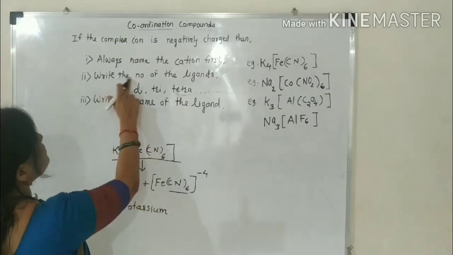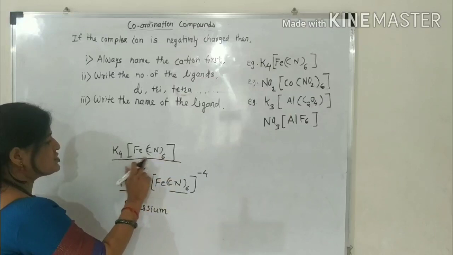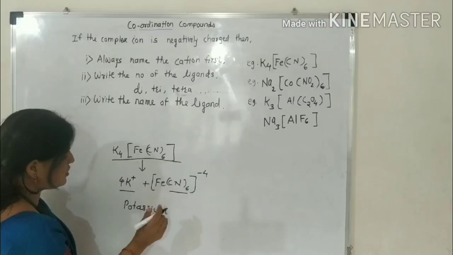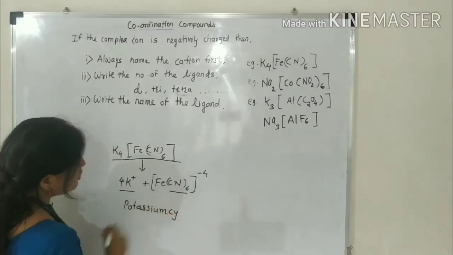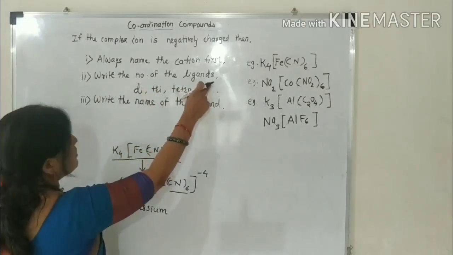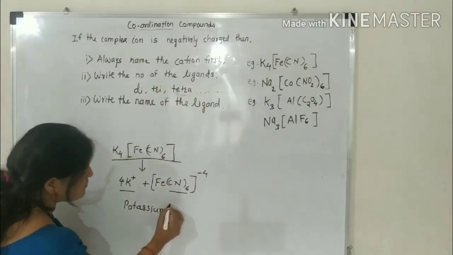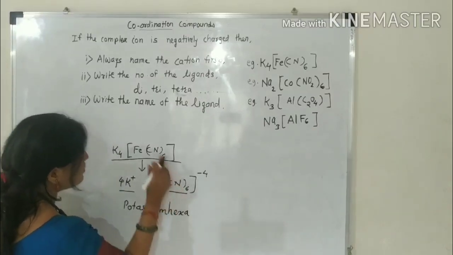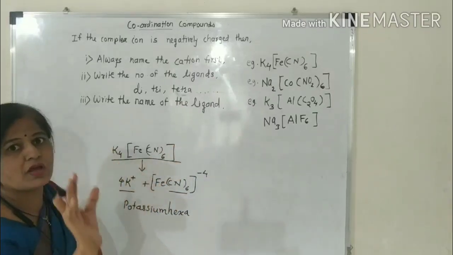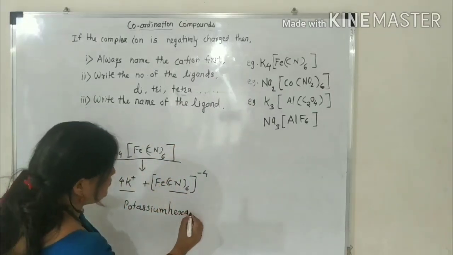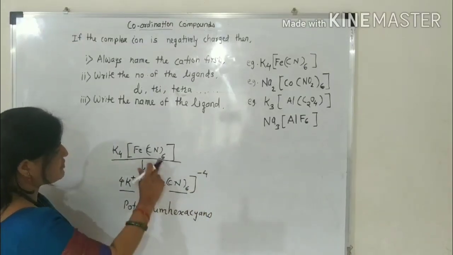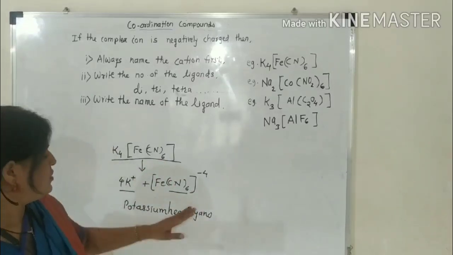Then write the number of the ligands. In this coordination sphere, the ligand present is cyanide, present 6 times. Therefore, the prefix is hexa. Then write the name of the ligand: cyanide, which you make cyano. Potassium hexacyano.